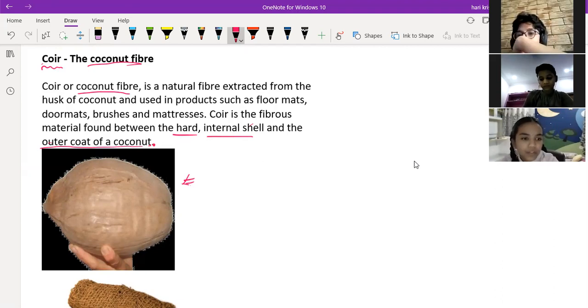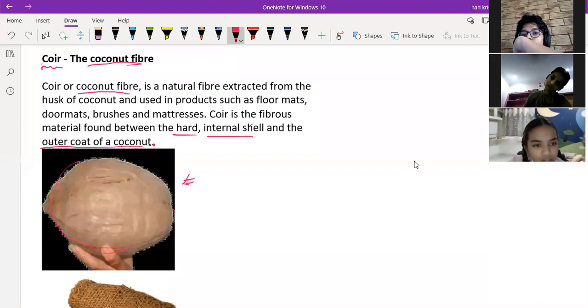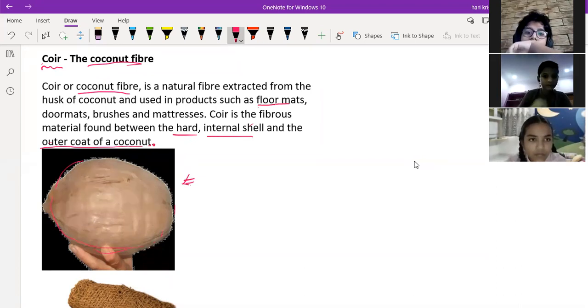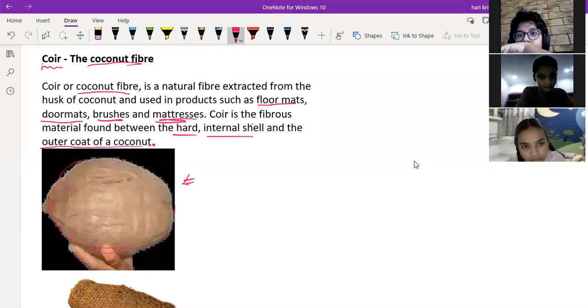Can you see this outer layer, right? If you remove the top layer, there will be a fiber-like structure. Thread-like structures are there continuously. That is called coir. Then where do you use this coir? Sir, like the floor mats, brushes, and mattresses.